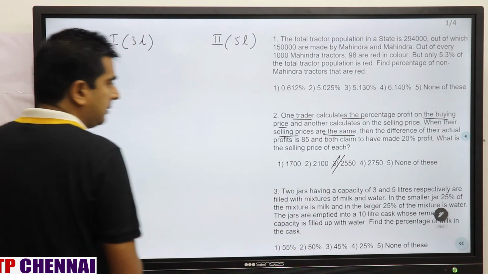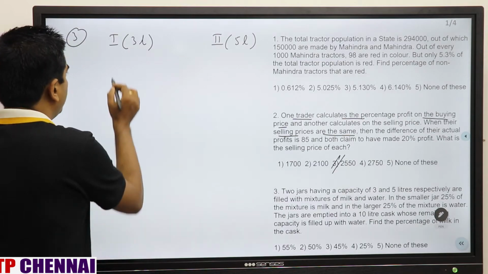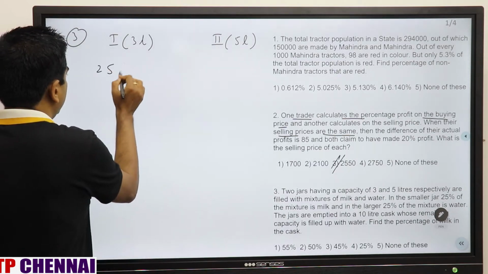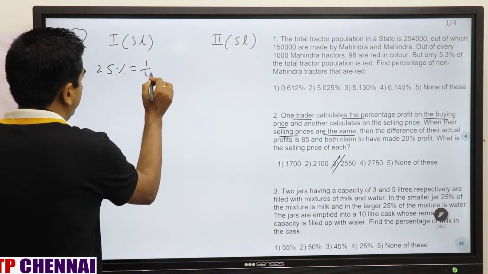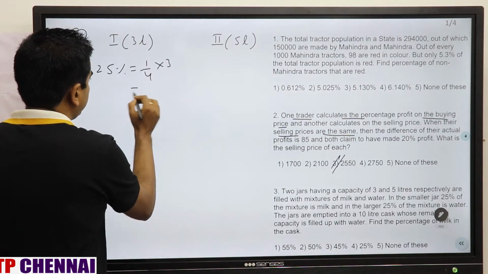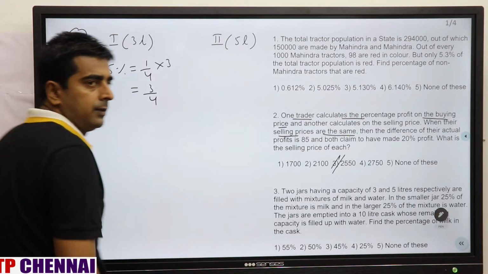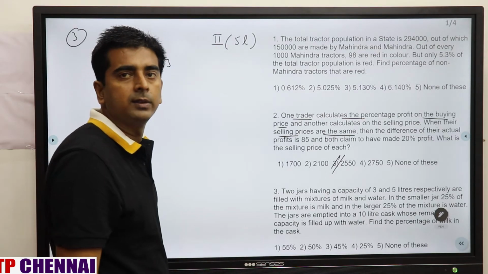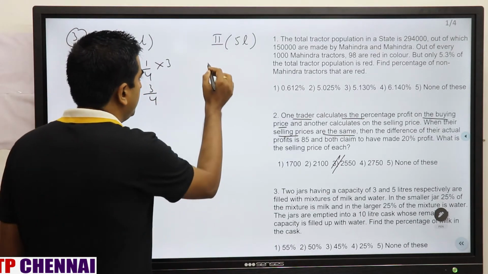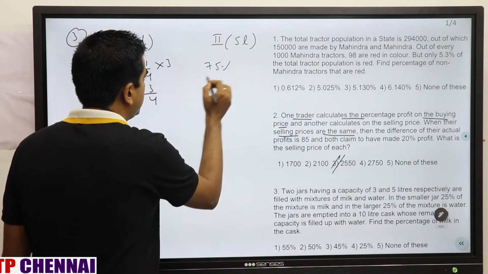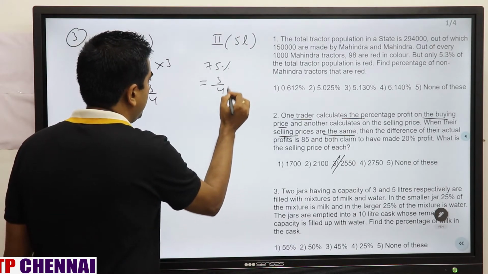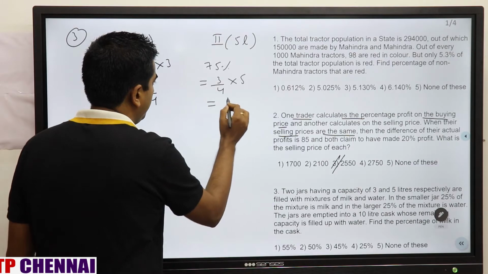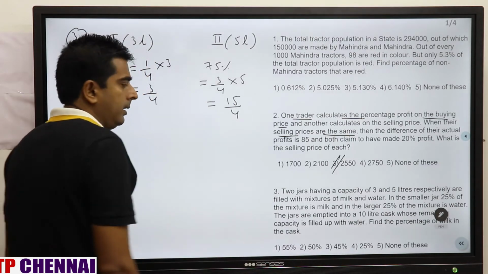So from the first case, 25% is milk. What is the 25% fraction value? 1 by 4 into capacity, so this is 3 by 4. In the second jar, 25% of mixture is water, so that means the remaining 75% is milk. What is the 75% fraction value? 3 by 4 into 5, which is 15 by 4.